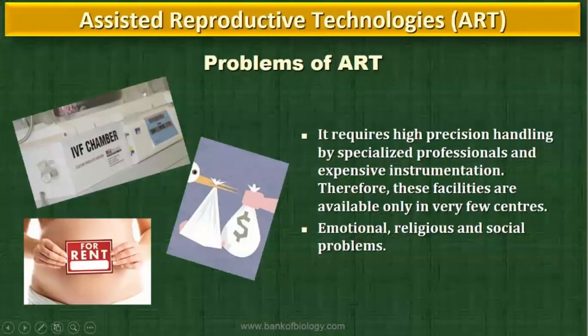Clear? These are some of the problems associated with ART. It requires high precision handling by specialized professionals and expensive instrumentation. Therefore, these facilities are available only in very few centers. Emotional, religious, and social problems can also arise as a part of this assisted reproductive technology.